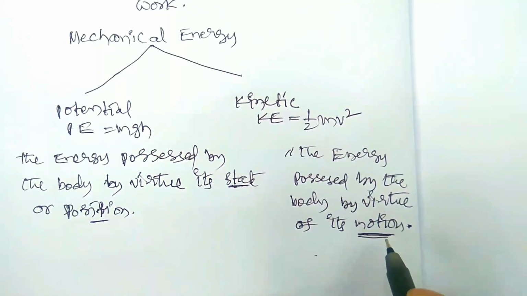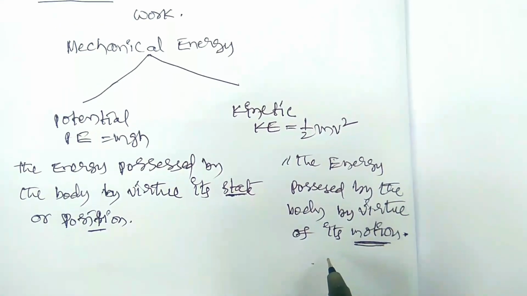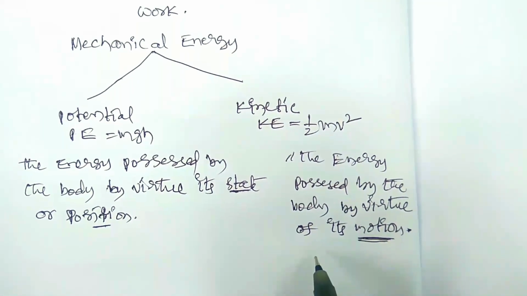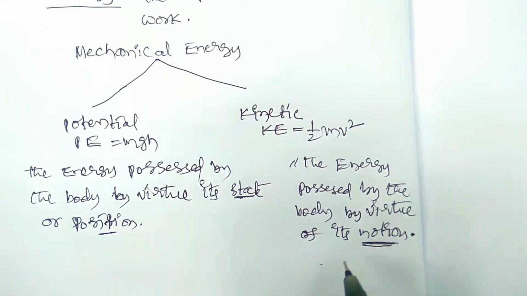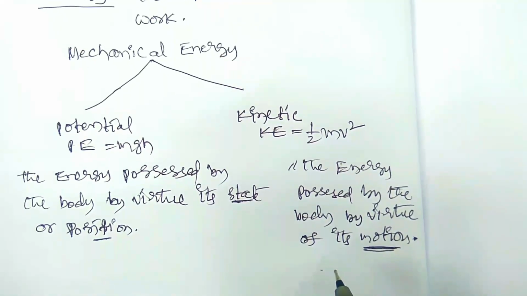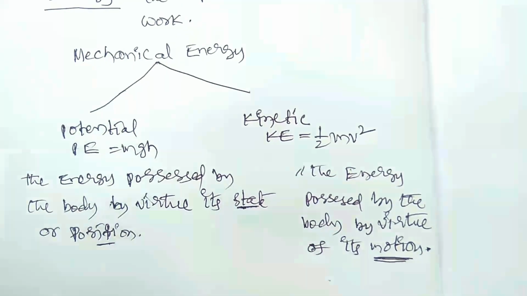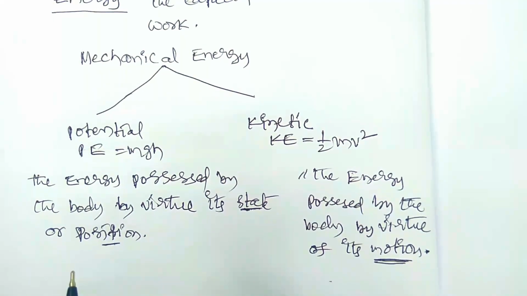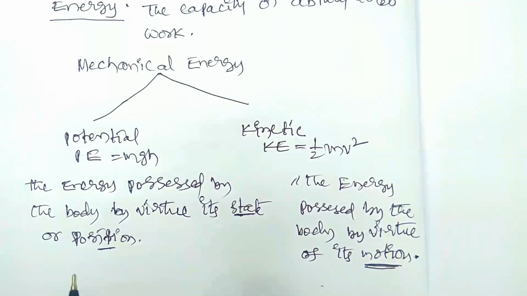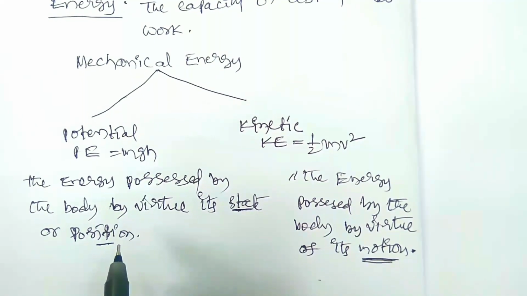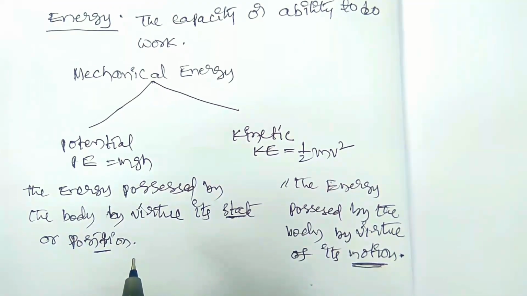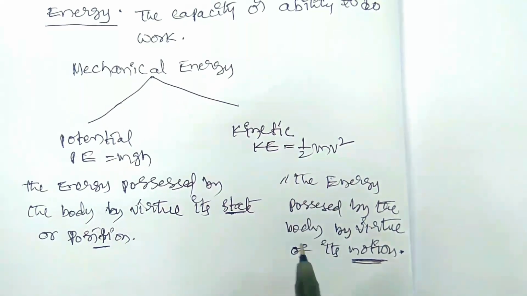A body which is in motion has kinetic energy. The fired bullet from the gun has kinetic energy. The flowing of water has kinetic energy. A vehicle moving on the surface of the road has kinetic energy. In potential energy, a man standing on the first floor of a building has some potential energy. Stored water in an overhead tank has potential energy. A flying bird has both potential and kinetic energy.